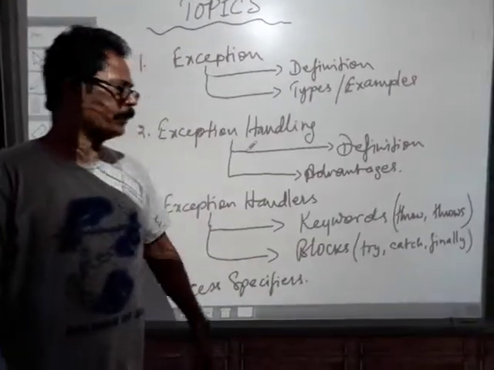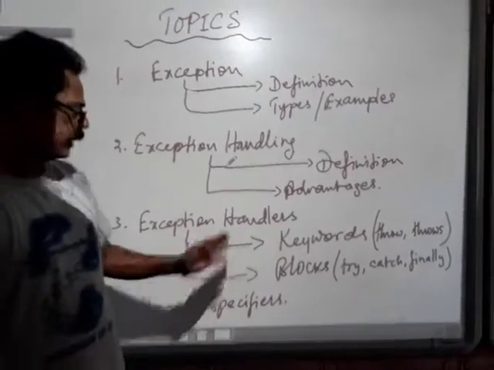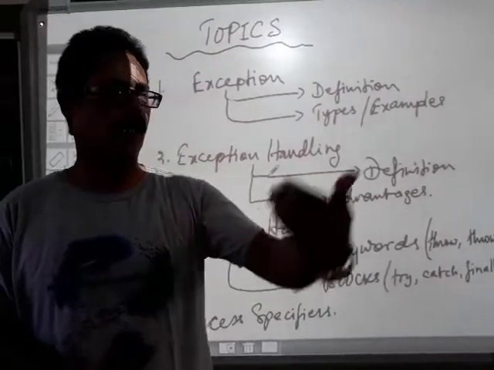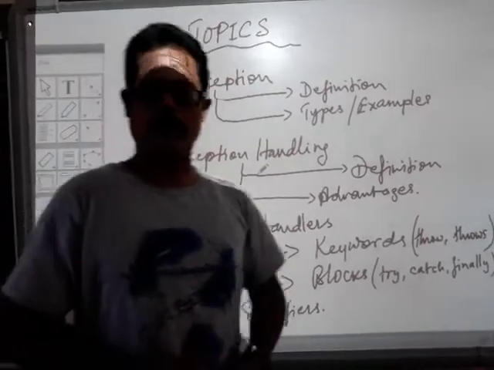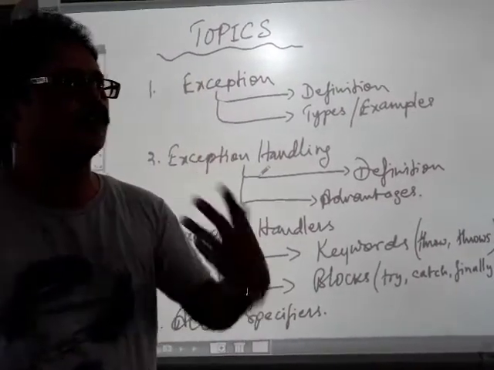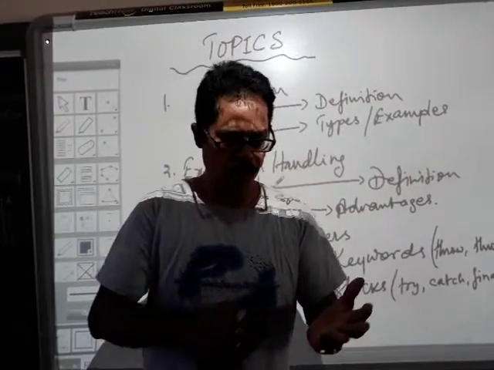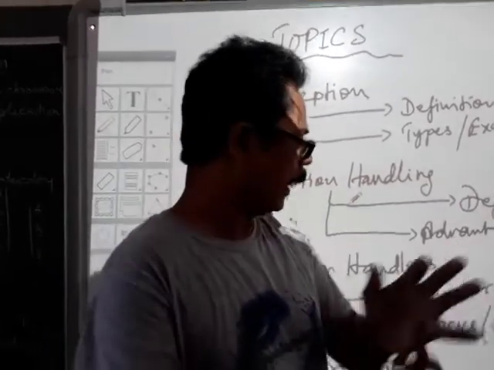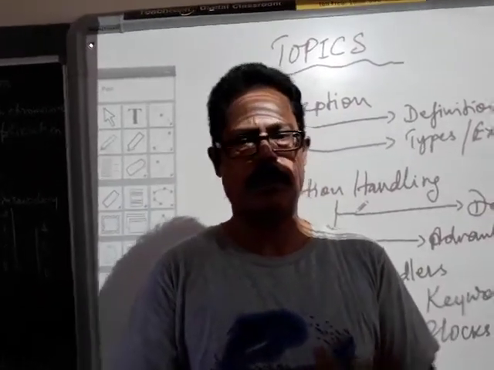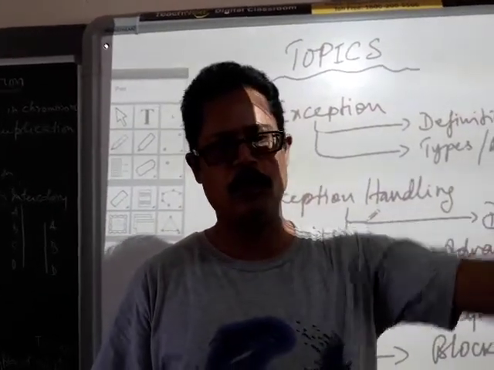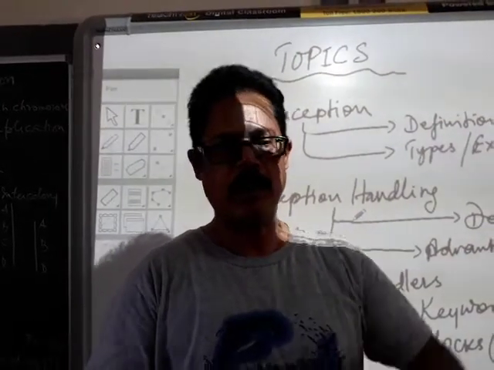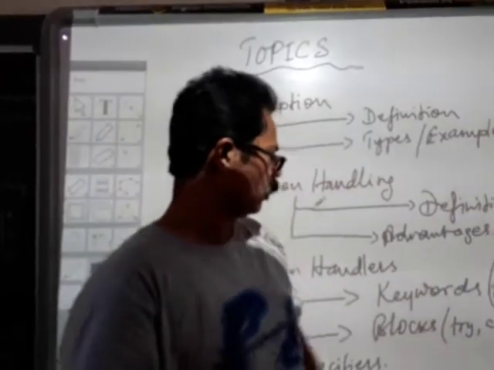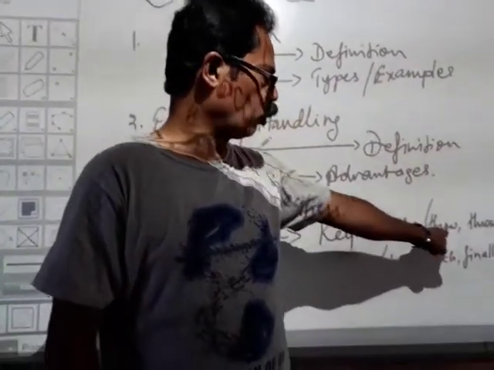Exception handlers. What are exception handlers? Exception handlers are either keywords or blocks which are used to handle or control an exception. What is the meaning of controlling an exception? It involves monitoring and identifying an exception, as well as throwing them to the respective classes, meaning flushing them out to the respective classes so that they can be handled properly there. So here the exception handlers are keywords or blocks. The examples of keywords are throw and throws.